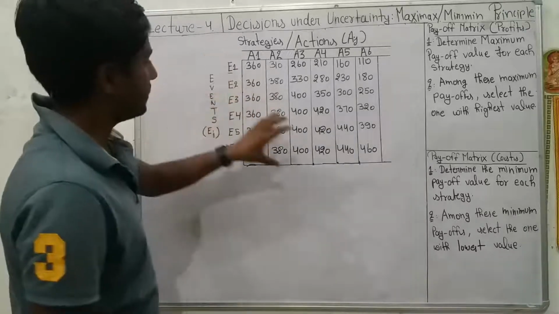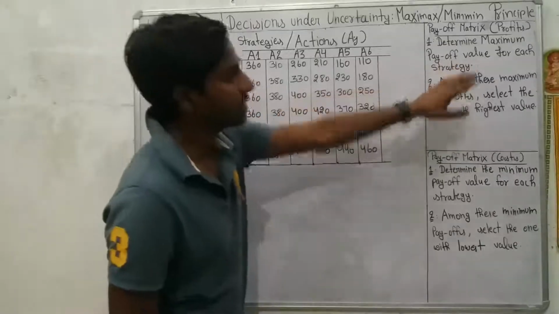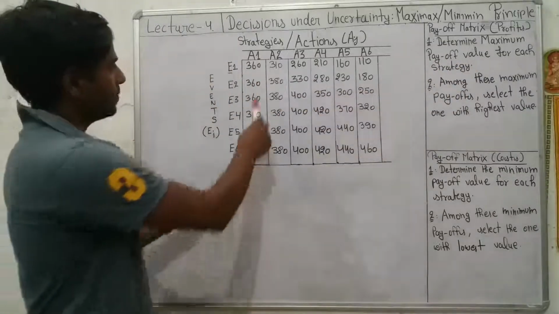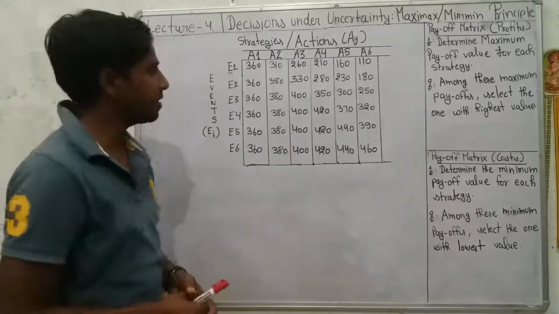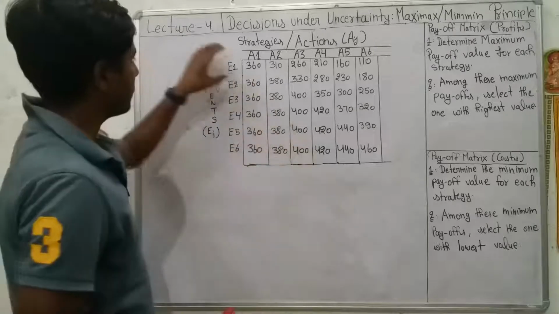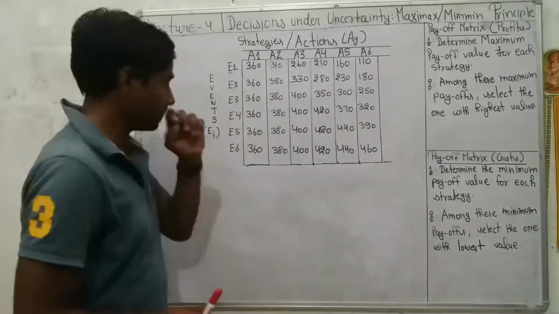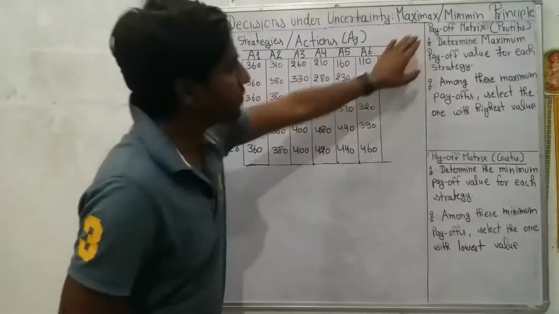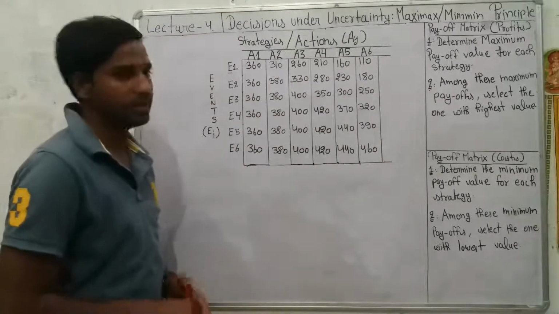And in this payoff matrix, in the first case, the profits are given. So the values in this payoff matrix, or the payoff values, represent the profits of the company which are gained after a particular combination of event and action. So we need to select the optimal strategy for the company in this scenario.